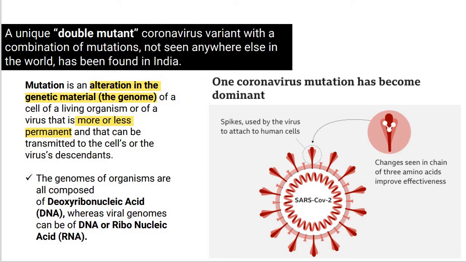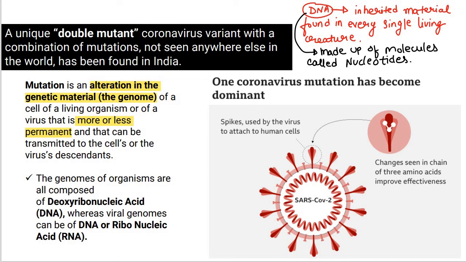So the genomes of organisms are composed of DNA, whereas the viral genomes can be of DNA and RNA. The genomes of organisms, like your genomes, are composed of DNA, deoxyribonucleic acid. But when we talk about viruses, they can have the structure of both RNA and DNA. RNA is ribonucleic acid. Okay. When we talk about DNA, DNA is the inherited material found in every single living creature